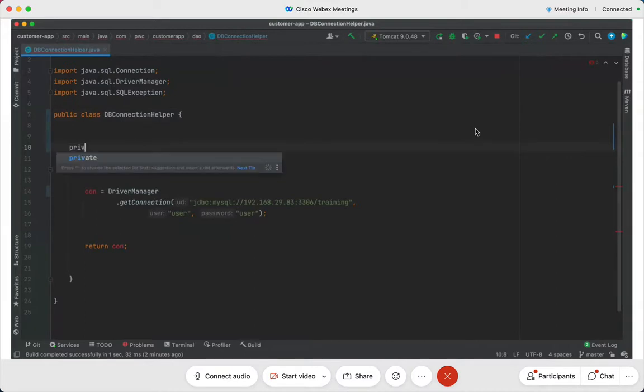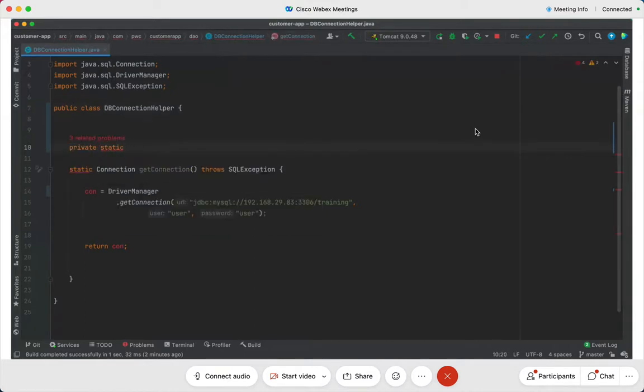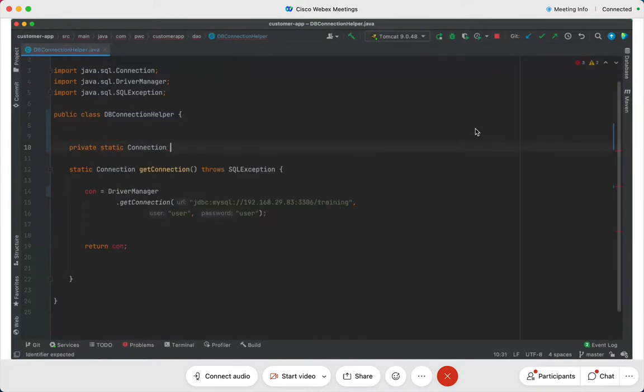So I'll say private static connection con is equal to null. Okay, private static connection is equal to null, and con is equal to driver manager, return the connection. Correct, perfect.